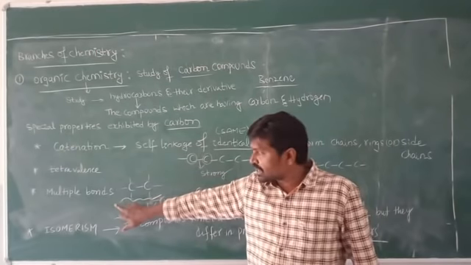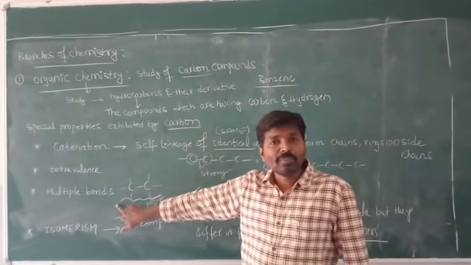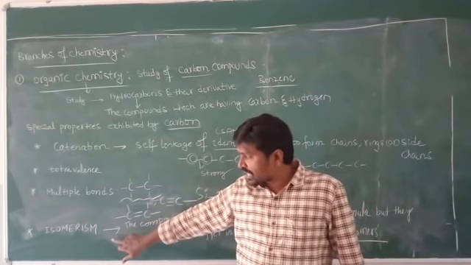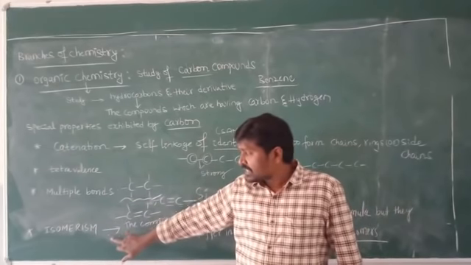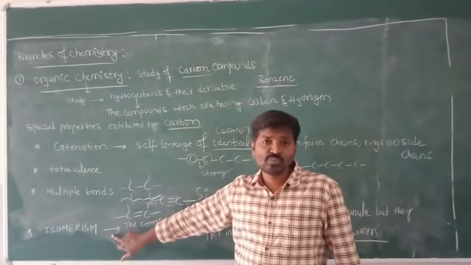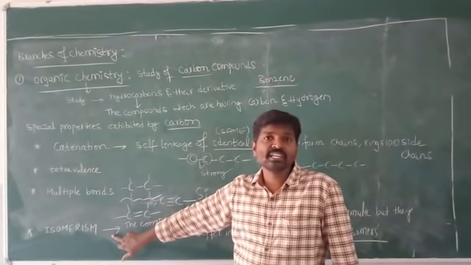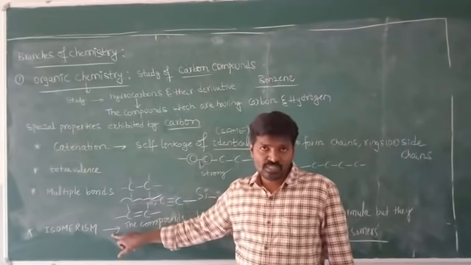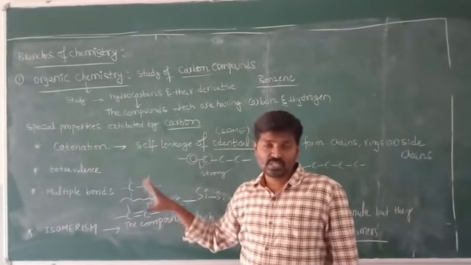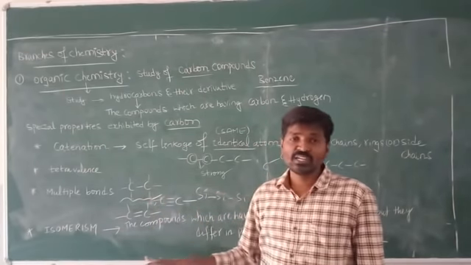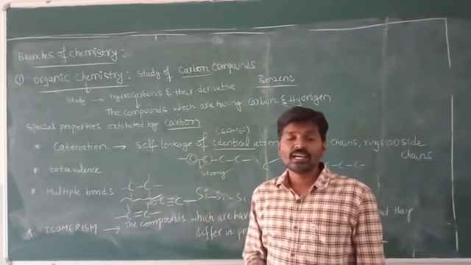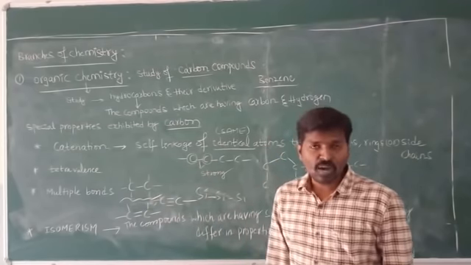The third one? Formation of multiple bonds. The fourth one? It is exhibiting isomerism. It has the tendency to exhibit isomerism. Due to these special characters only, we can synthesize a million number of compounds.